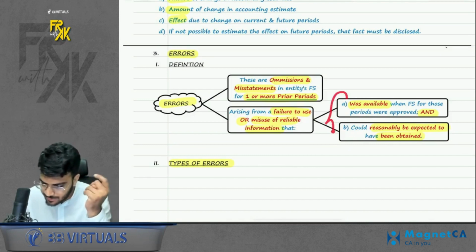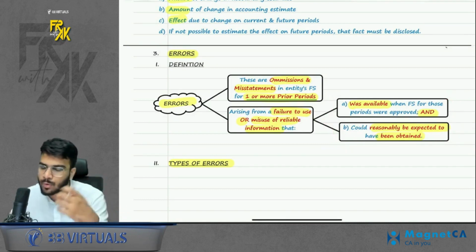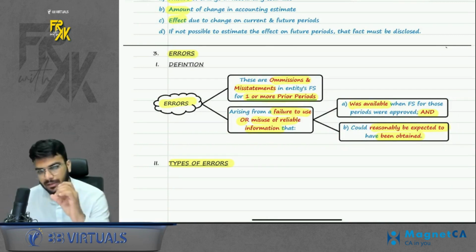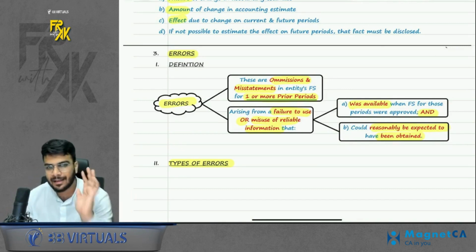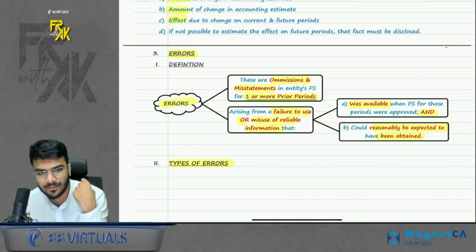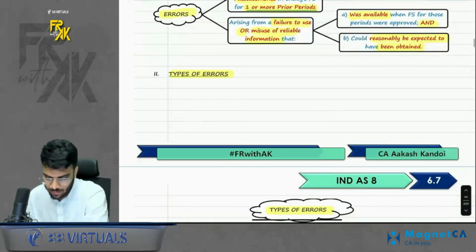If this information was unavailable, and even with reasonable effort you would not have got this information, and because of that you did not record anything, that is not an error. So basically, an error will only be called an error when you forgot to use the information which was available. If that information could not have been made available, then it is not an error. Okay. Then types of errors.